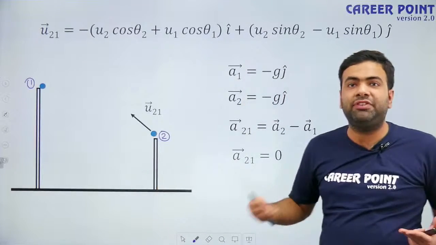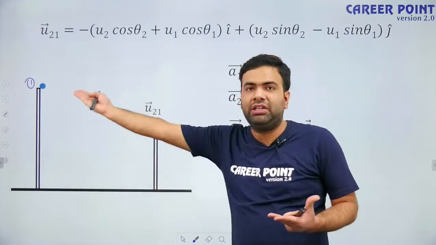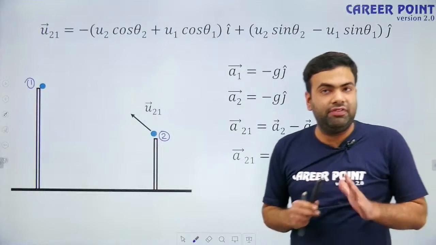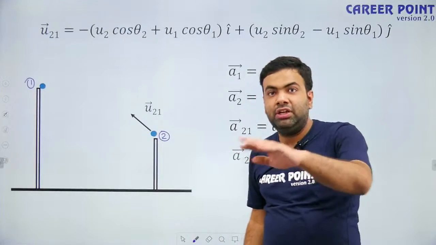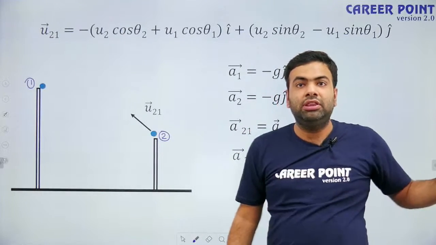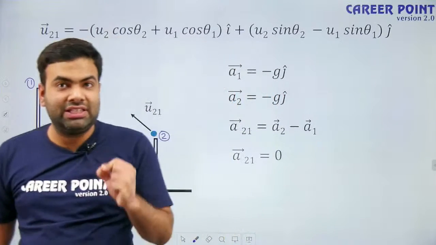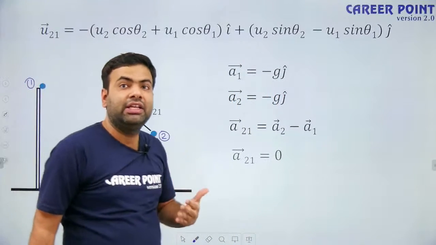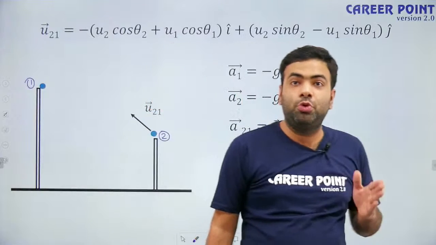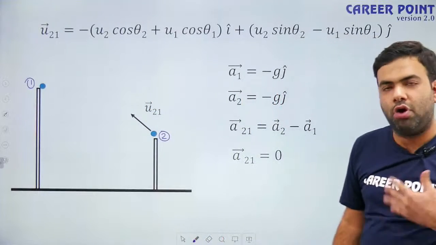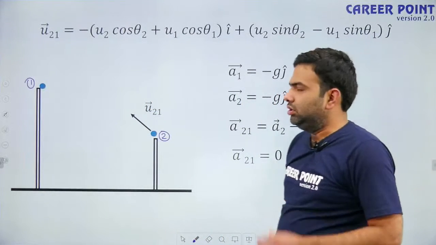Which kind of motion will it have? Whenever we have velocity without acceleration, the path is straight line motion. This concept we studied in the previous chapter, motion in one dimension. You can watch those lectures also.